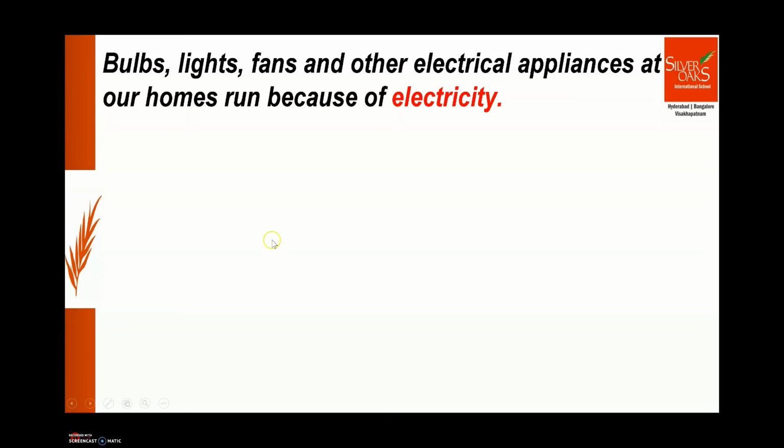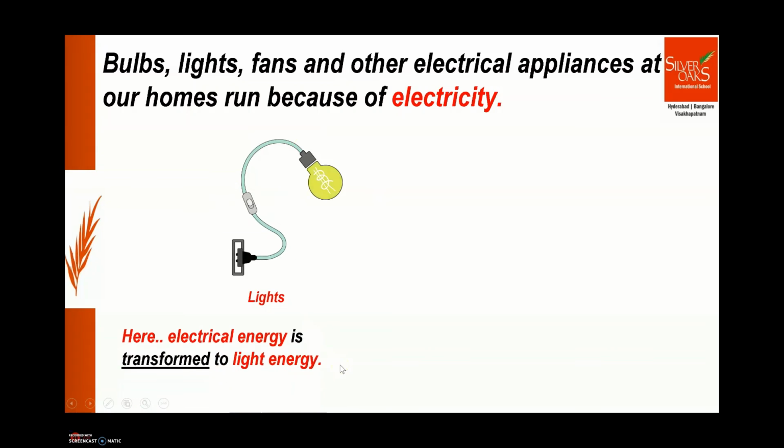What happens when we switch on a light? When we switch on a light, the electrical energy flows through the wires, and this electrical energy transforms into light energy. Light glows, right, when we switch on a light? So the electrical energy has transformed into light energy, right?